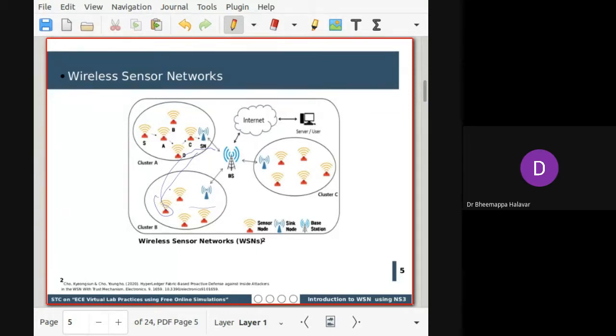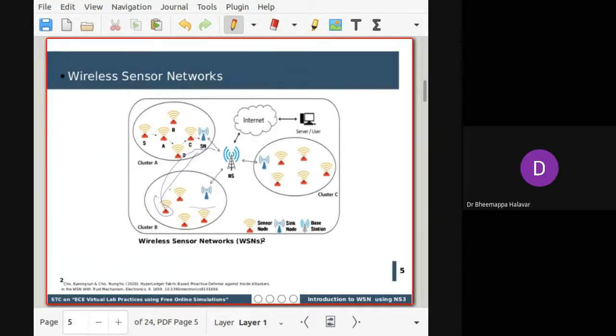That's the general tendency, and through this we improve the network lifetime. We'll see why network lifetime is important. This is one example of a sensor network architecture.